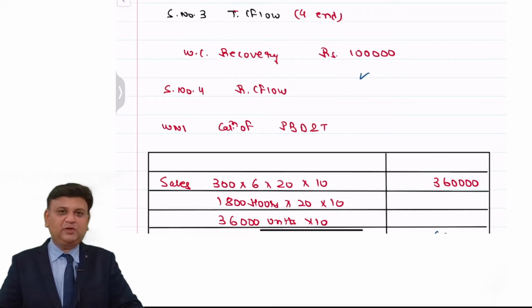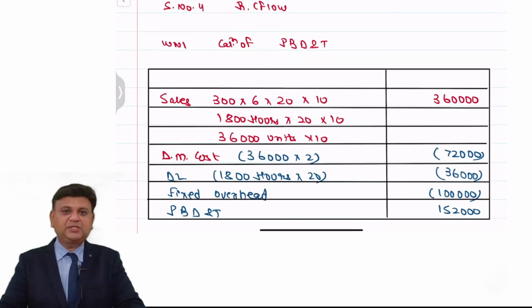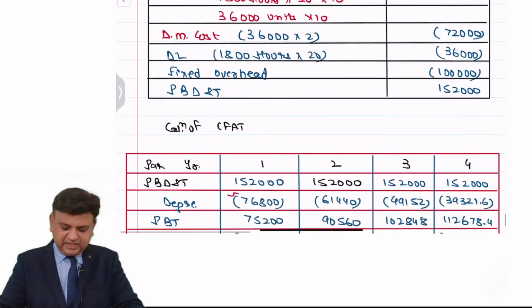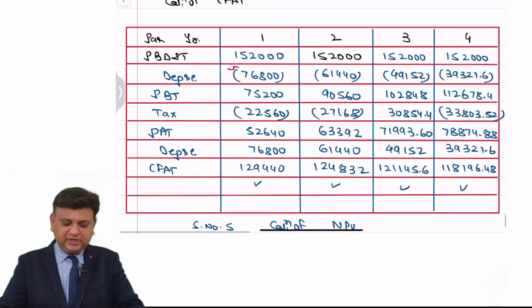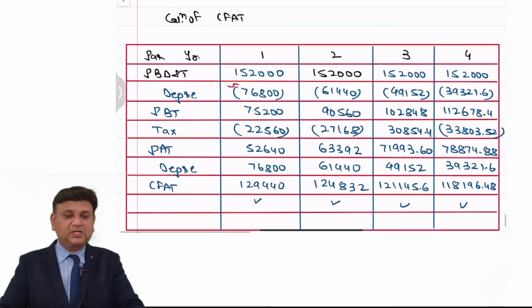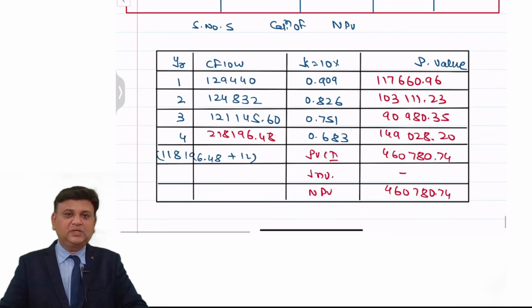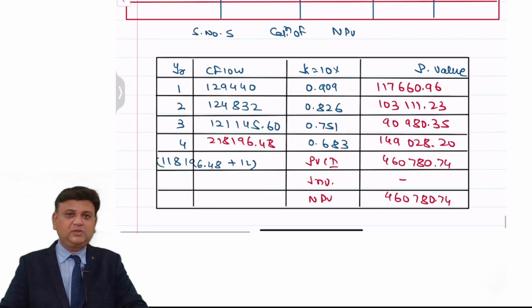There is no scrap value of the machinery. Recurring cash flow, in that, profit before depreciation and taxation. And then we make the computation of the CFAT. From the profit before depreciation and taxation, depreciation is deducted. PBT, tax is deducted. PAT, depreciation is added, and CFAT. The 4 cash flows are discounted in present value term, and based on that NPV is calculated.